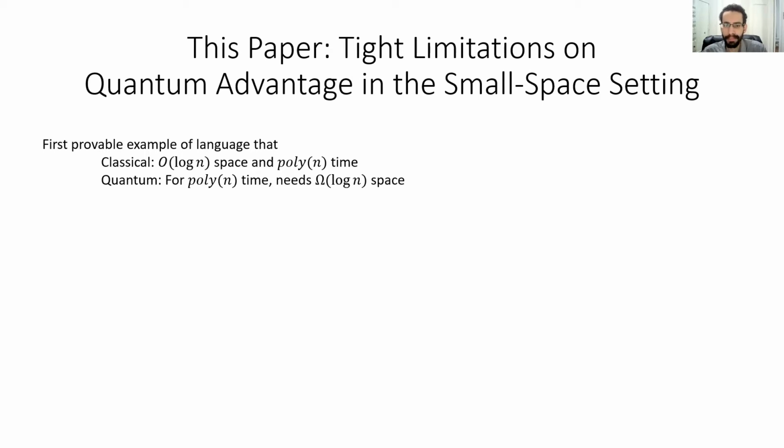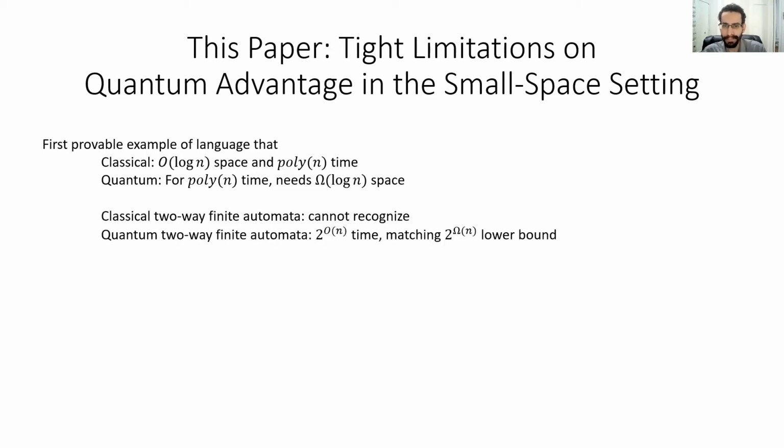Our second example pertains to the finite automata world. Here, we give the first example of a language that can't be recognized by any sort of classical two-way finite automaton in any time bound, but can be recognized by a quantum two-way finite automaton in exponential time, and for which exponential time is provably needed. And so this second example gives a setting in which quantum advantage exists, but strong limitations on quantum advantage can now be given.